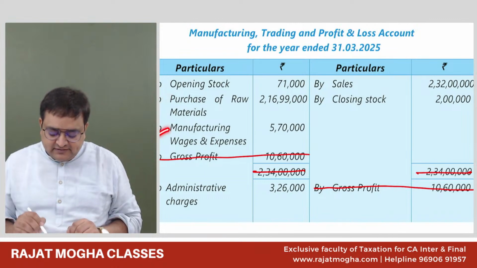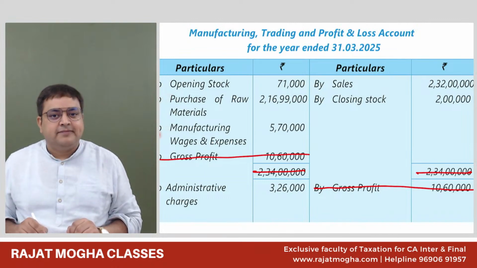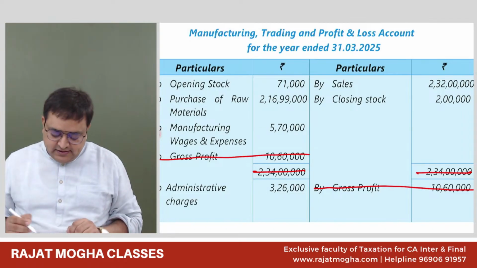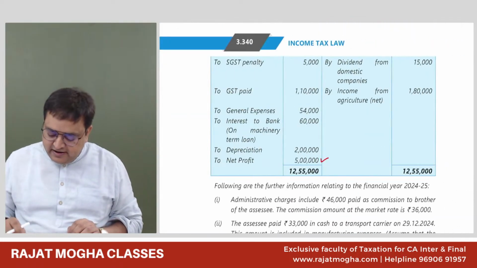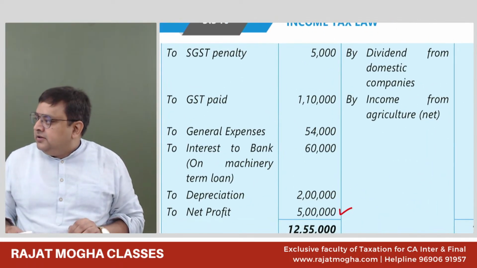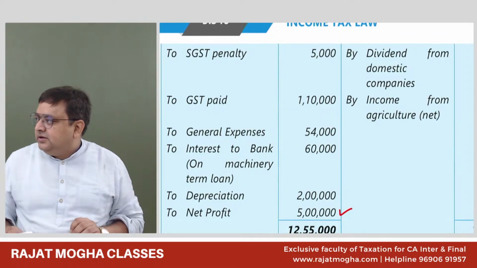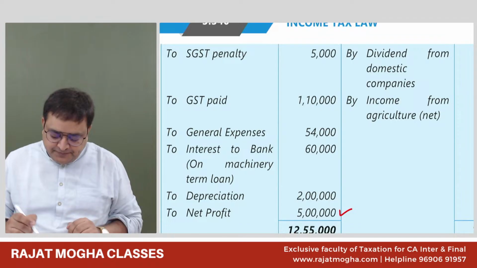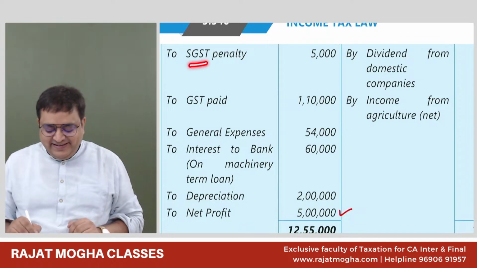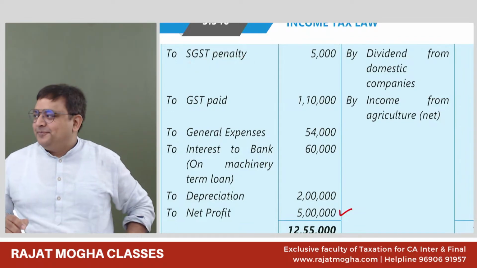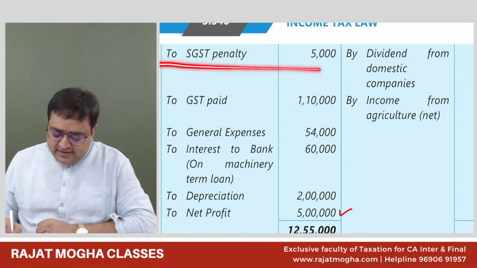Manufacturing expenses. What do you think, guys? Okay. Allowed. Administrative charges. Allowed, sir. Very nice. Very nice.